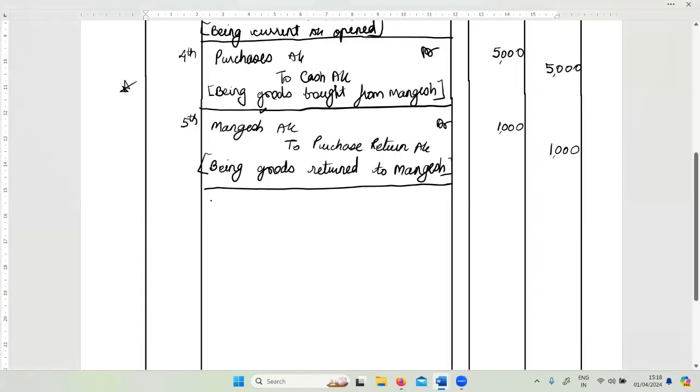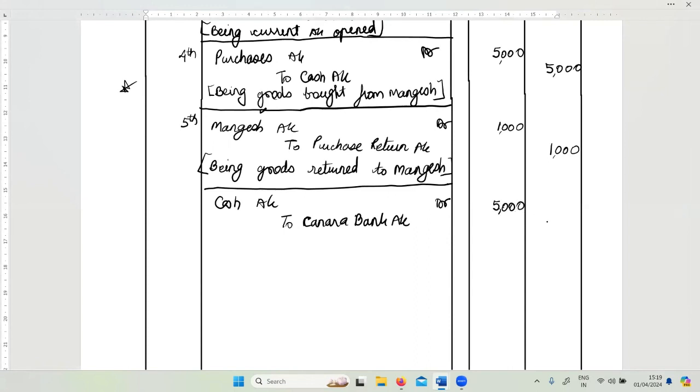So same date, I am withdrawing cash. Cash is coming into the business. So cash, real account, debit what comes in. Withdrawn cash, so cash is coming in. To bank, or I'm writing Canara Bank account. You can also write bank account. There is no harm. And the amount withdrawn is how much? 5,000.